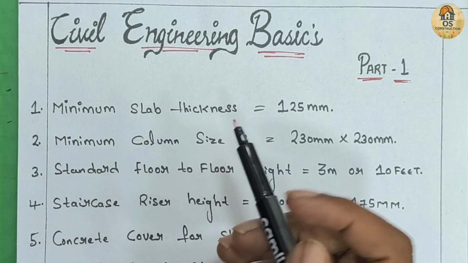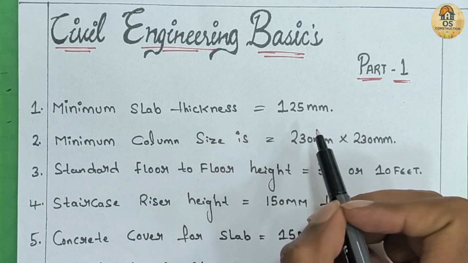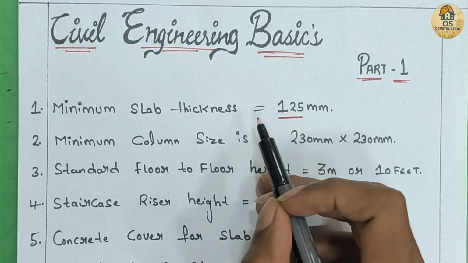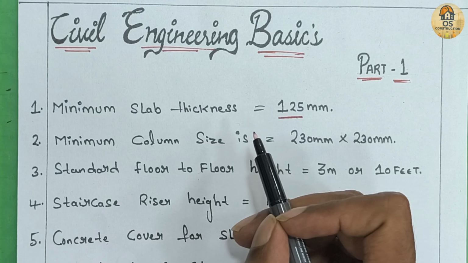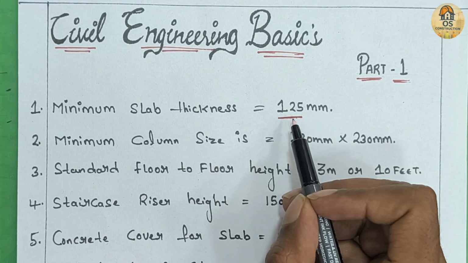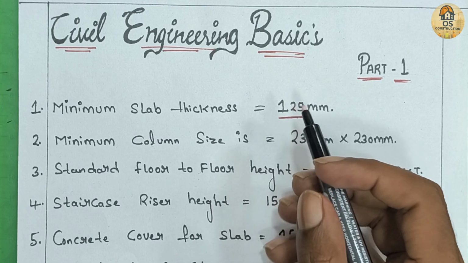The minimum slab thickness should be 125 mm for residential RCC slab. The thickness of RCC slab should be at least 125 mm. If it is less than this, it may bend or crack easily.